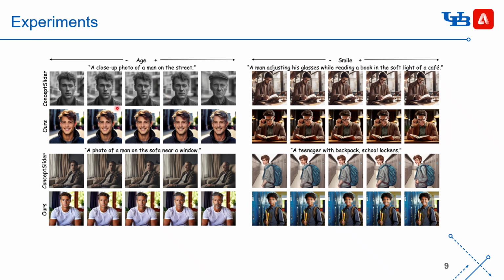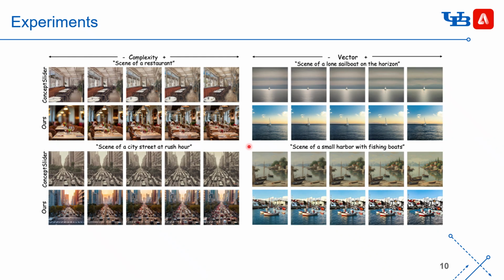So our results show better continuity, control, and consistency. This is a comparison for non-human related sliders. We can control the complexity of the skin and the vector style.